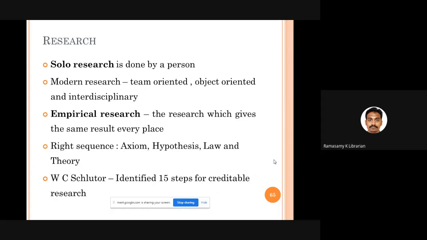Hypothesis tested, that becomes law. And when a law has been used for many years, that becomes an established theory. That is the order. Okay, fine. There is a gentleman called Sculter who identified 15 steps for credible research. If you want to conduct reliable research, what are the 15 steps you need to follow?